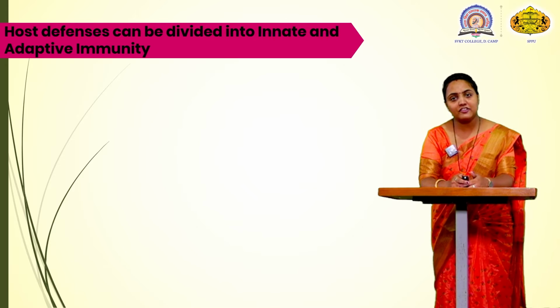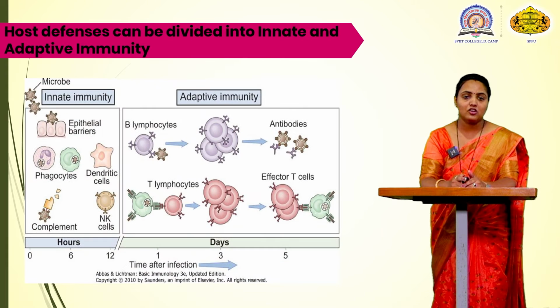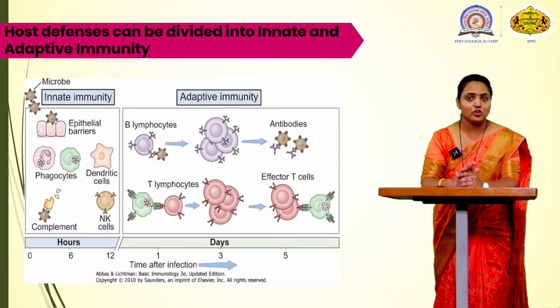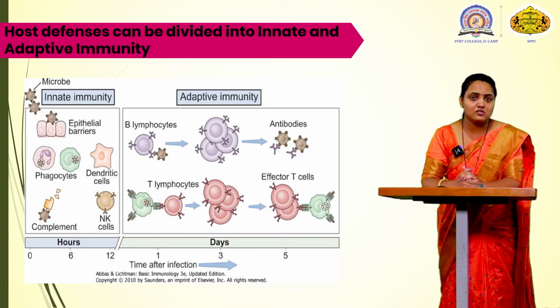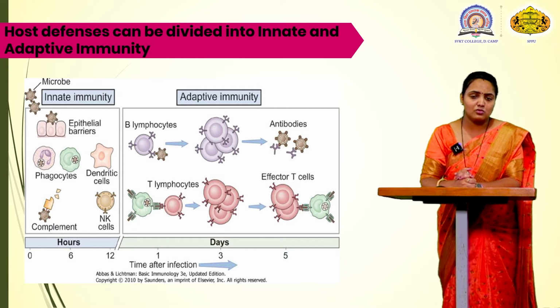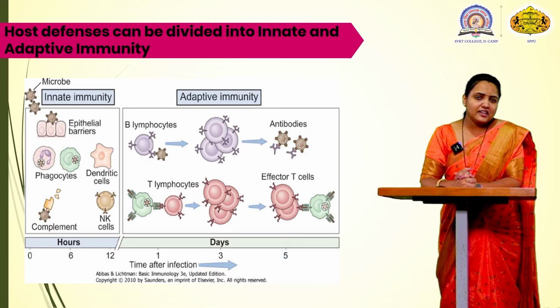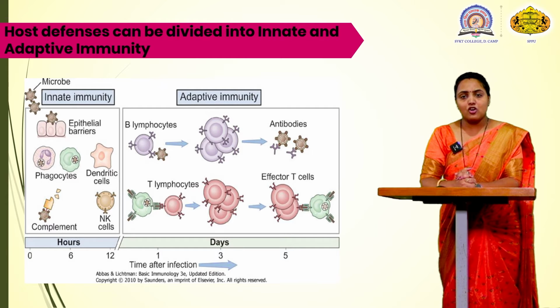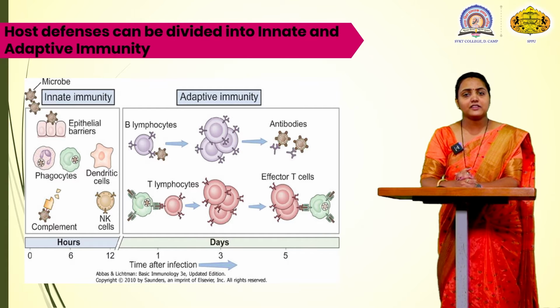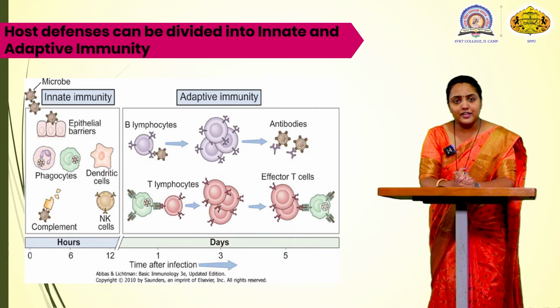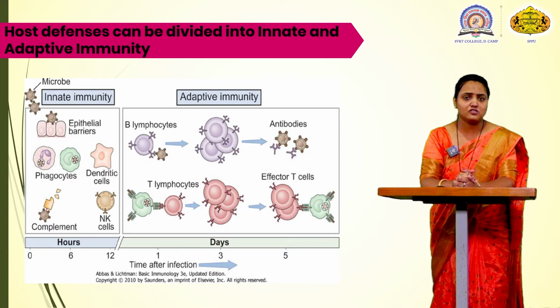Host defenses can be divided into two: innate and acquired, or the adaptive immunity. The main difference between these two types of immunity is that innate is a very rapid response, and adaptive is a very slow type of response. Innate is not target oriented or specific; it is a non-specific response which includes physical barriers and chemical barriers. Adaptive immunity is a very slow but very specific response, and it includes the humoral and cell mediated types of immunity.